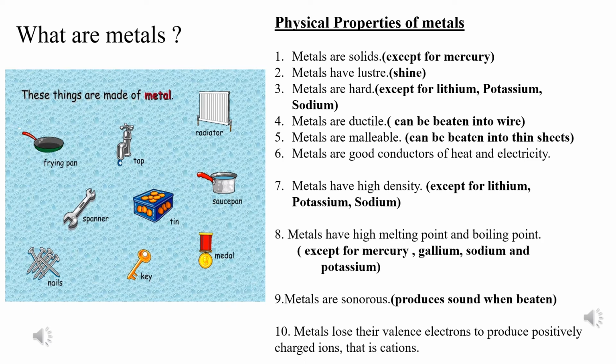Second one, metals have luster, means they have shine. So all these examples which I have given, they shine, they reflect the backlight. So luster is nothing but the property of shining or reflecting backlight. Next, metals are hard except for lithium, potassium and sodium.